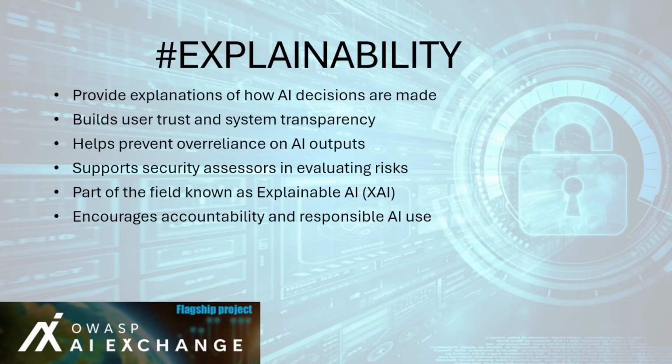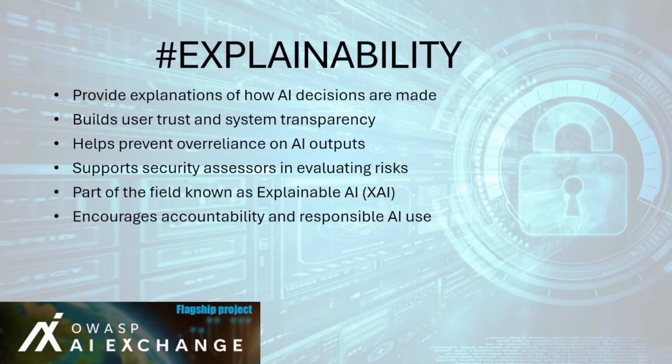Key practices are as follows. 1. Provide clear reasoning. Offer human-readable explanations, for example, loan denied due to insufficient income history, to make outcomes understandable. 2. Enable transparency. Help stakeholders grasp how data inputs influence decisions without revealing sensitive internal model logic. 3. Support assurance. Security and compliance assessors can better evaluate potential risks when they understand model reasoning paths. 4. Reduce over-reliance. When users see the limits or errors in AI reasoning, they are less likely to blindly trust results.